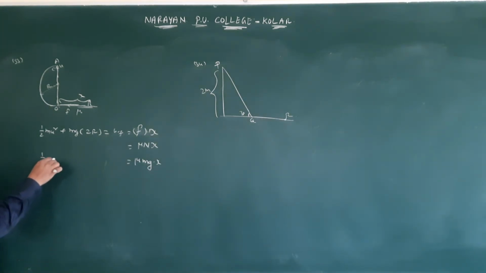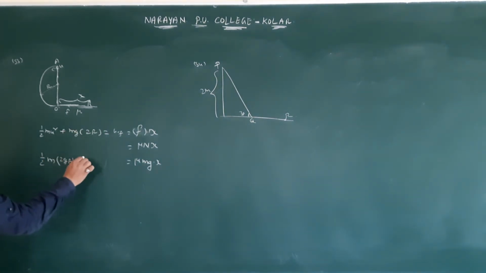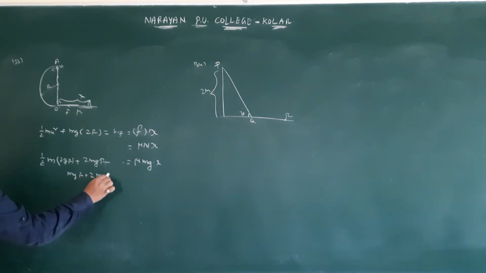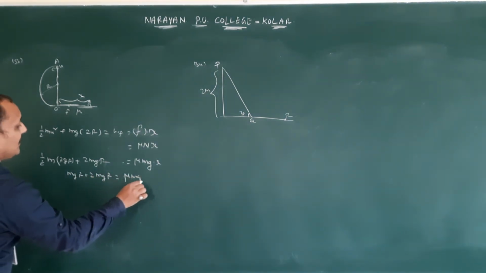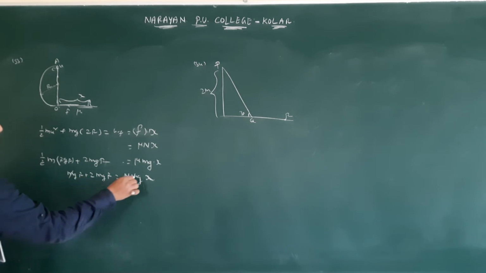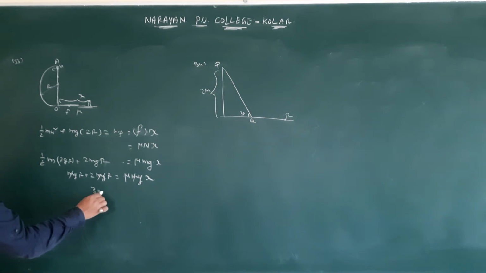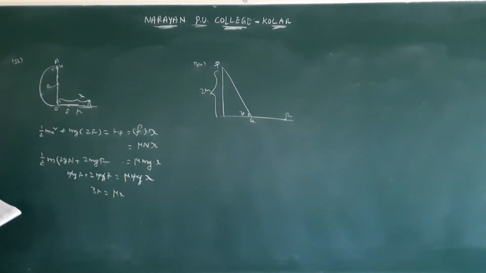So half m u square: u value here is root 2gr, so u square is 2gr, plus 2mgr. So the 2 will be cancelled. So mgr plus 2mgr is equal to mu mg x. G will be cancelled. So r plus 2r, 3r is equal to mu x. They ask in terms of formula only. Therefore x is equal to 3r by mu.